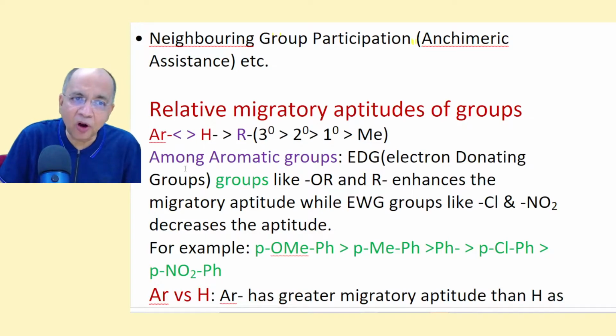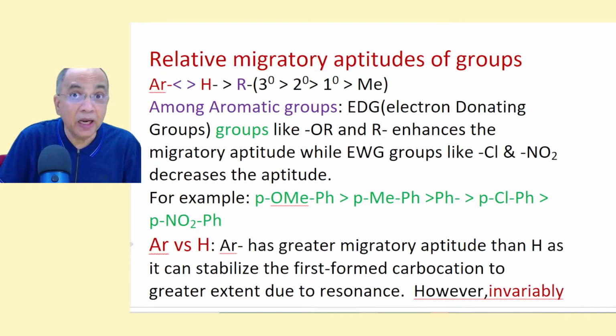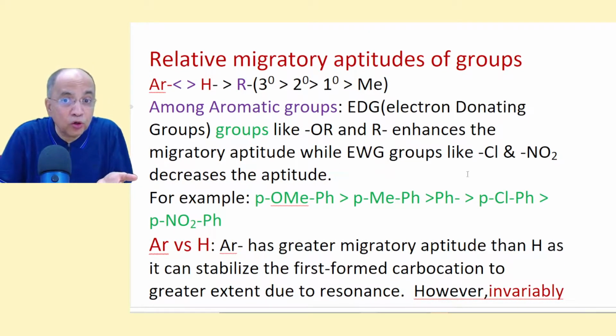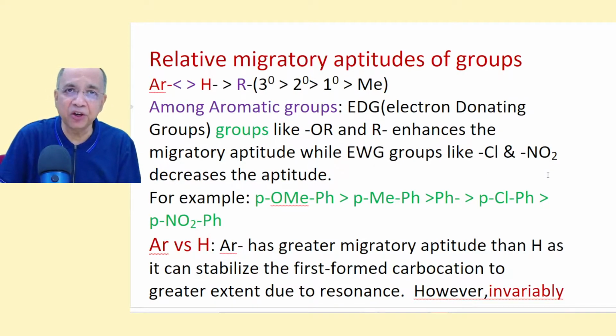And among aryl aromatic groups, electron donating groups like alkoxy, alkyl, in the para position mostly will make it more migrating in aptitude. And electron withdrawing groups like chloro, nitro will decrease the migratory aptitude.